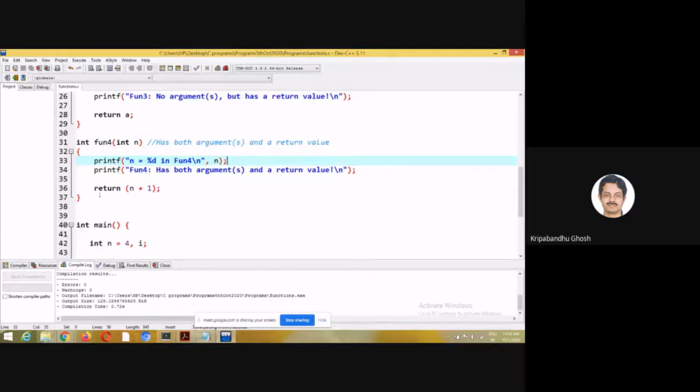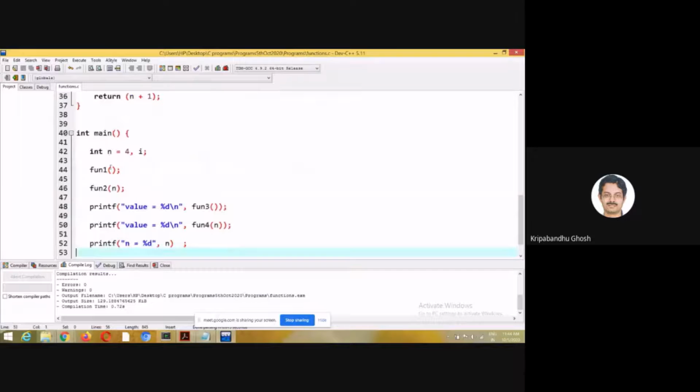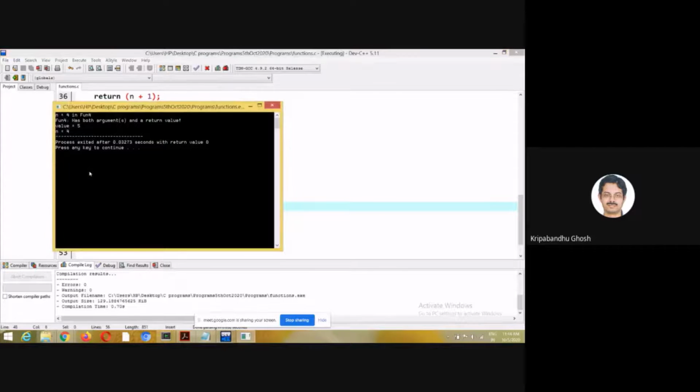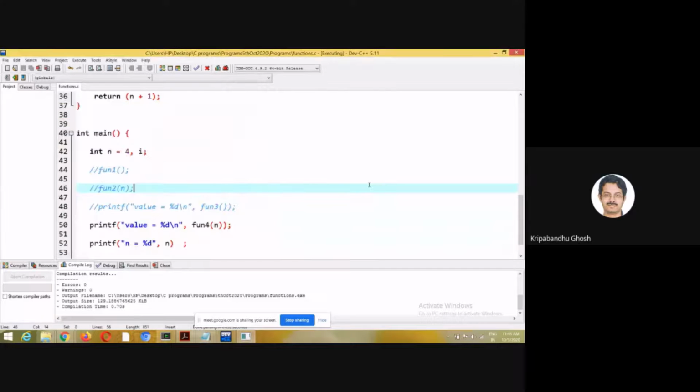Okay, let's focus only on function 4. So let me comment this. So n is equal to 4 in function 4. Function 4 is something which has both arguments and a return value. The value is 5, which means n plus 1 is getting returned here, right?